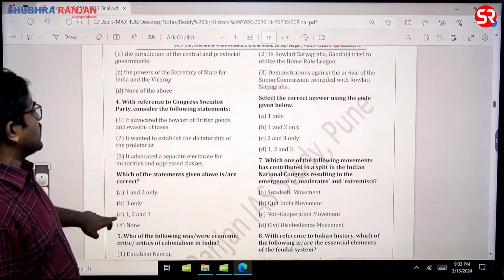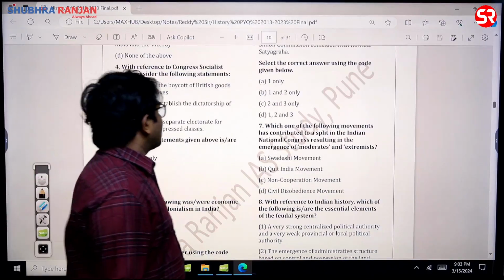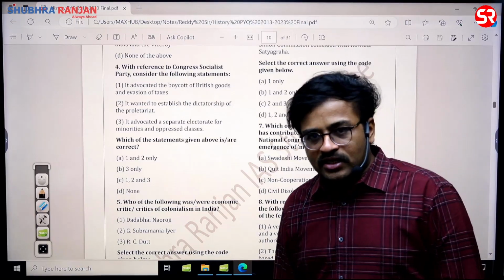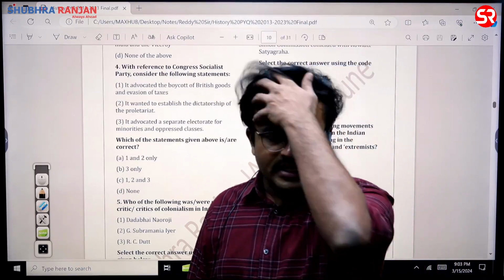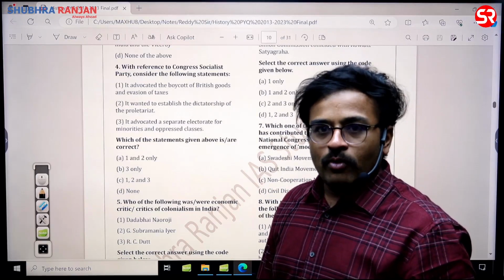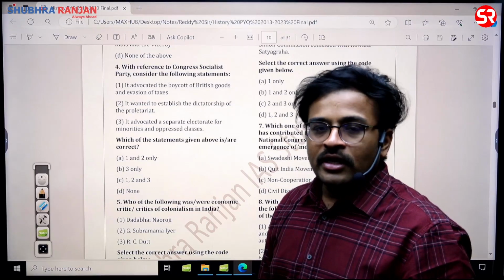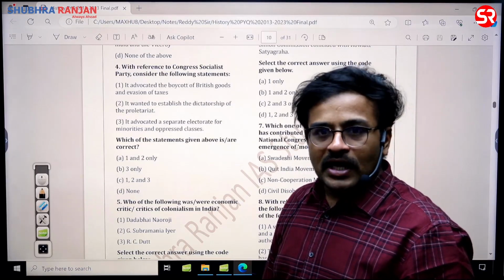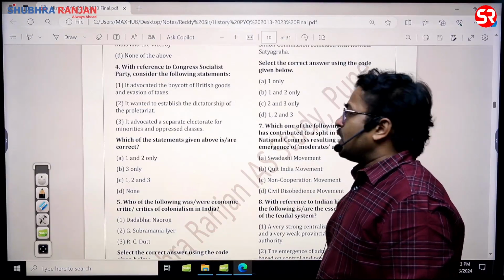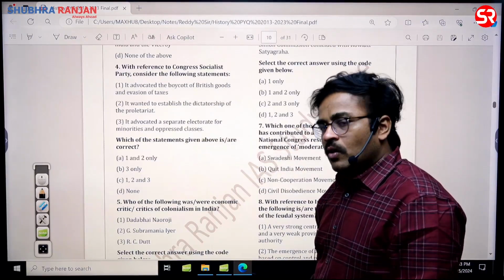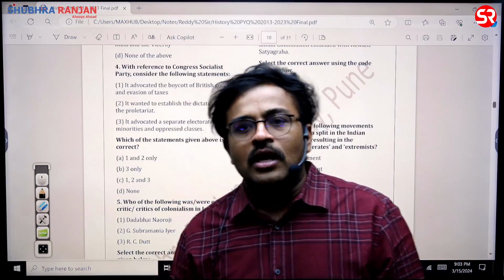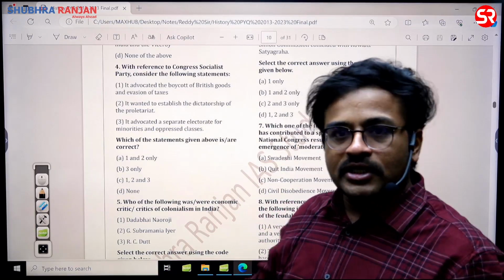Then with reference to the Congress Socialist Party, consider the following statements. It advocated the boycott of British goods and evasion of taxes. Evasion of taxes is a very extreme term, sir. Evasion of taxes it never proposed. And it was established by people like Jayaprakash Narayan, Achyut Patwardhan, R.M. Lohia, Minoo Masani, then Indulal Yagnik. So many important leaders are there in this movement, sir, but it never asked for evasion of taxes. It wanted to establish the dictatorship of proletariat. No, these people believed in Fabian socialism, that is democratic socialism. They never believed in Marxism, sir.